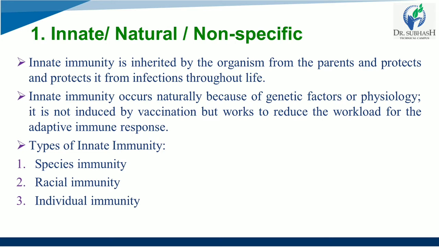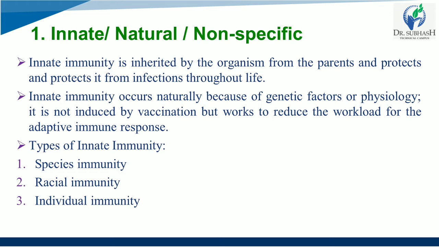In racial immunity, if one race is susceptible while another race is resistant to the same infection, then it is called racial immunity. For example, certain African races are more resistant to malaria and yellow fever, whereas Asians or Americans are susceptible to the same infection.